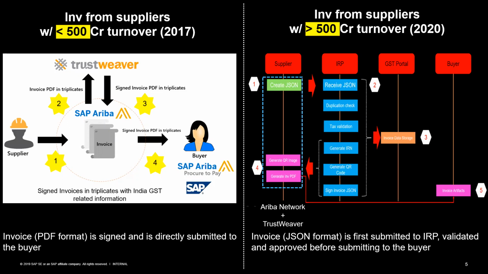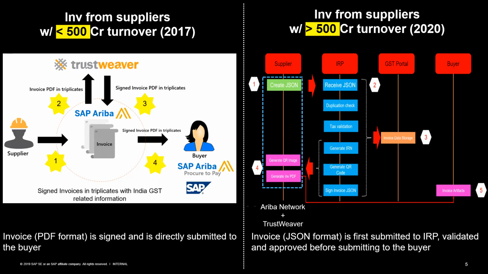What the supplier has to do in both of these scenarios is to simply create the invoice with Ariba network and submit it. Whether the invoices have to be submitted directly to the tax authorities or to the buyer will be decided by the solution itself. Now, on the left side, there are entities: suppliers, the buyer, and Trustweaver. Trustweaver is a service provider which we are using for the signature of the invoices.